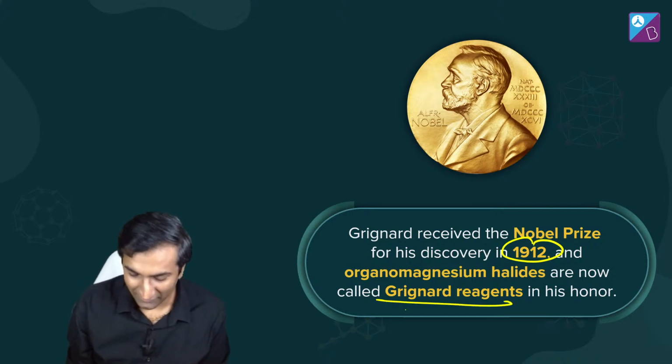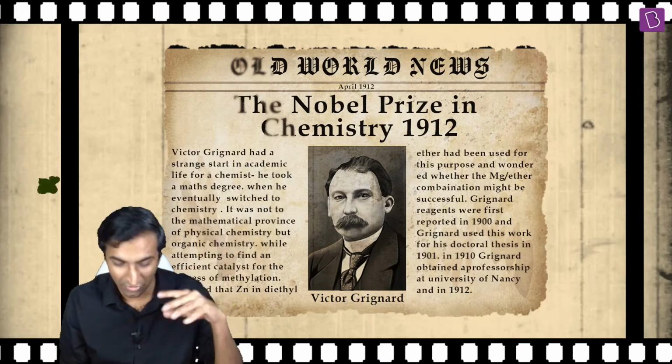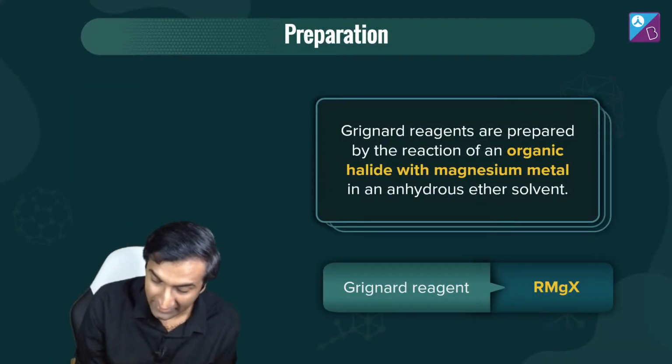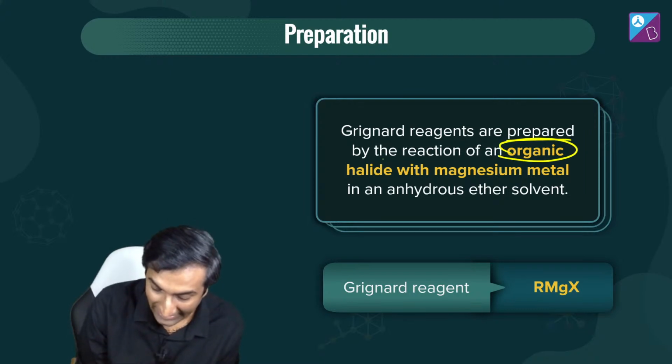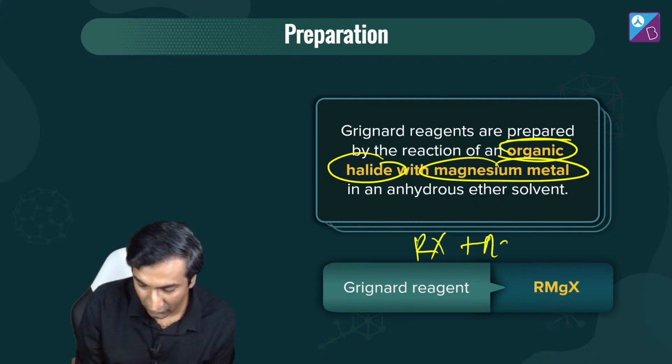Khair, we call them Grignard reagents. There's a bit of history here. Yeah, you can take a look at all of this बाद में. But here's the main deal, right? Crux of everything. Grignard reagents are prepared by reaction of organic halide with magnesium metal. मतलब RX plus Mg gives you RMgX.